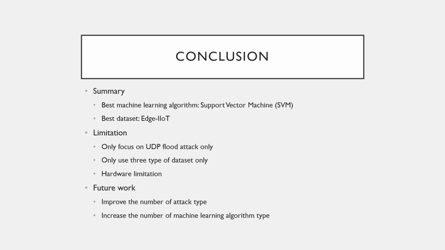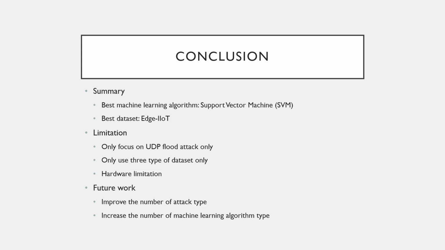The limitation of the project is that this research only focuses on the UDP flood attack, and as we know there are many types of attacks that happen around us. Then there is the limitation of the dataset: we have only three types of datasets, and we cannot be sure that there is no other dataset that has a higher result than Edge IoT.